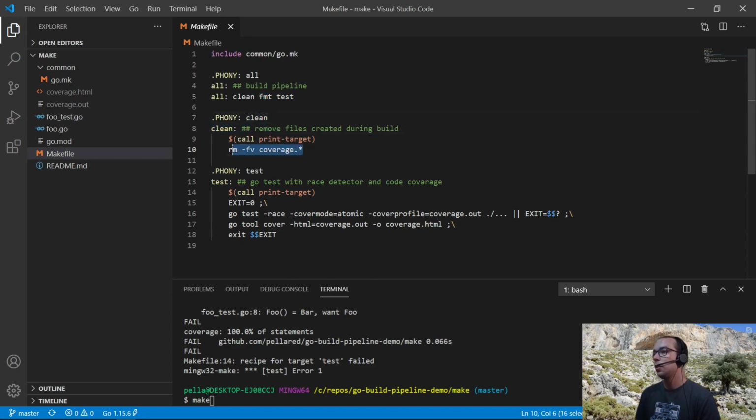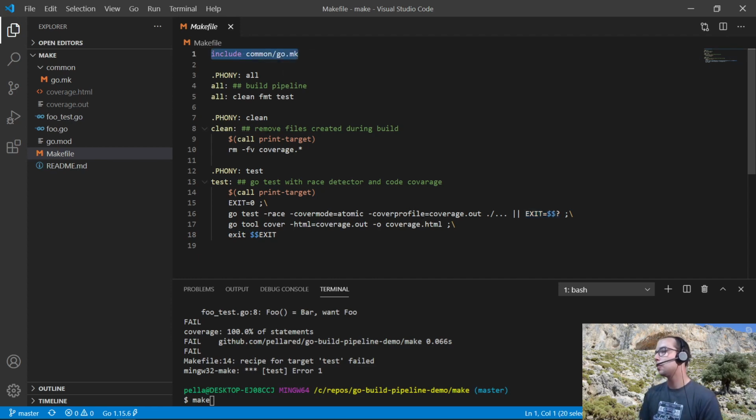Clean is implemented just to remove the files which are matching this pattern. Test remembers the exit code here, or assigns it as a 0. Then it runs go test, assigns the exit code from this invocation. Then it runs go tool cover to generate the HTML report, and it exits with the value which is assigned here.